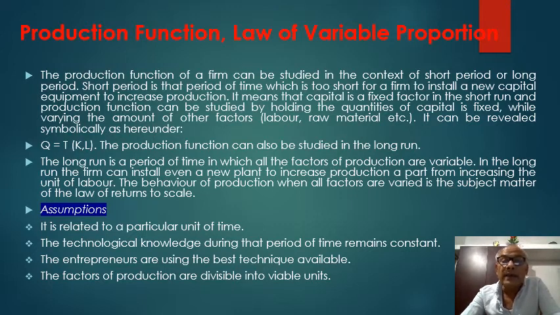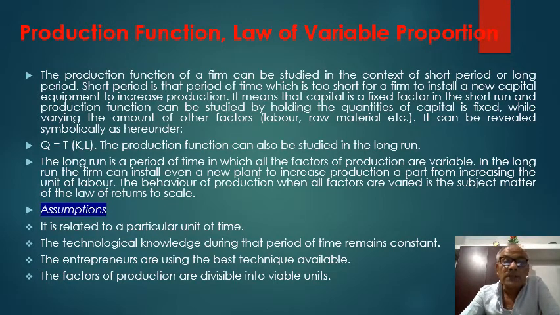It means that capital is a fixed factor in the short run, and production function can be studied by holding the quantity of capital fixed while varying the amount of other factors, labor, raw material, etc. It can be expressed symbolically as follows: Q = f(L, K).